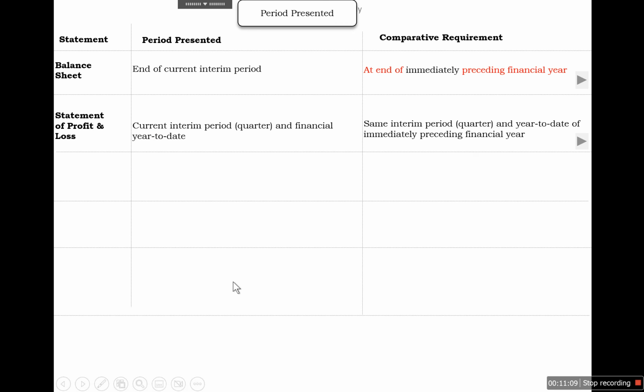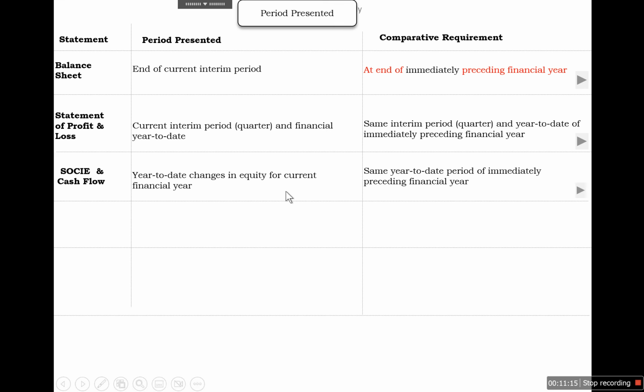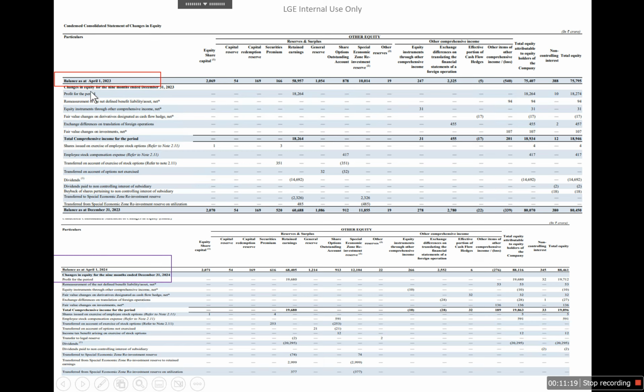And the 9 months, that is YTD December for 24 and 23. And in case of the statement of changes in equity and cash flow, we need to provide year-to-date changes in equity for the current financial year. Similarly, for the preceding financial year, if we check here, it is provided for December 23 and December 24.